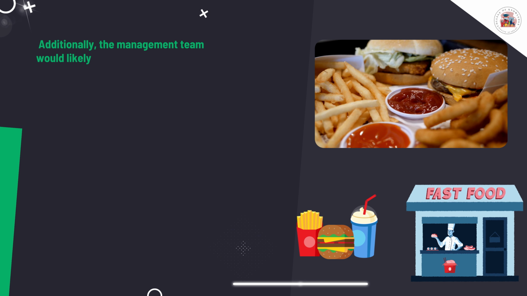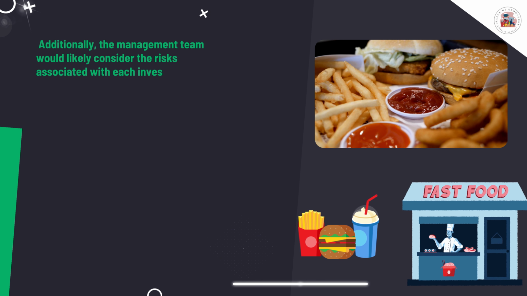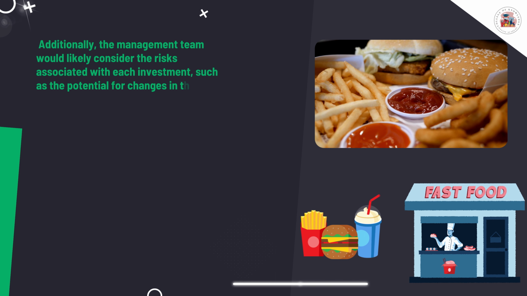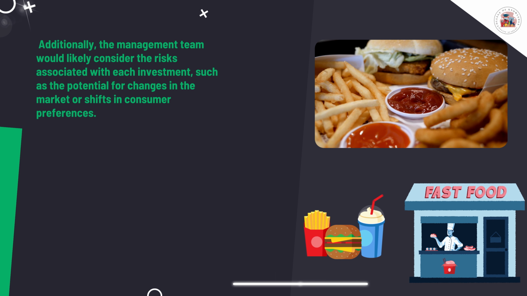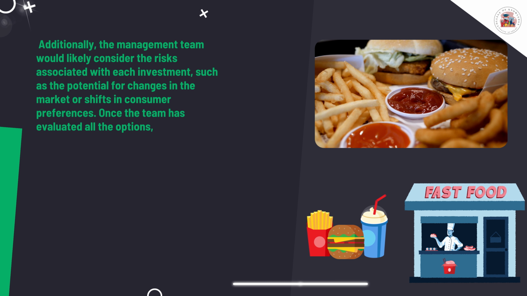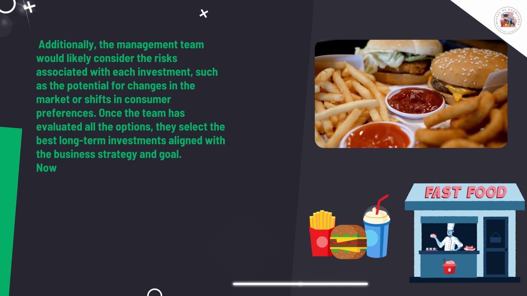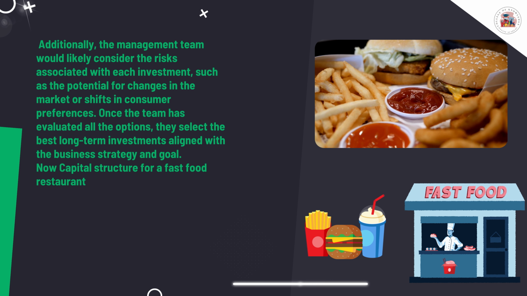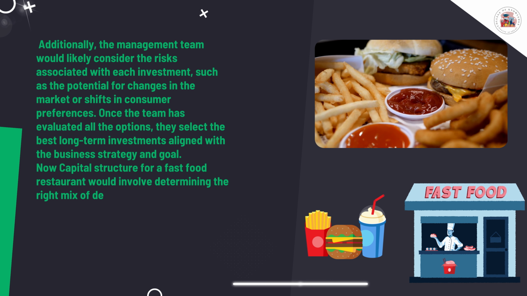Additionally, the management team would likely consider the risks associated with each investment, such as the potential for changes in the market or shifts in consumer preferences. Once the team has evaluated all the options, they select the best long-term investments aligned with the business strategy and goal. Now, capital structure for a fast food restaurant would involve determining the right mix of debt and equity to